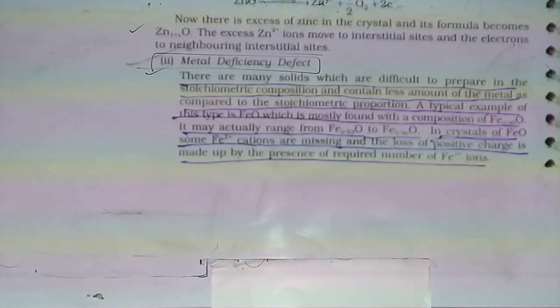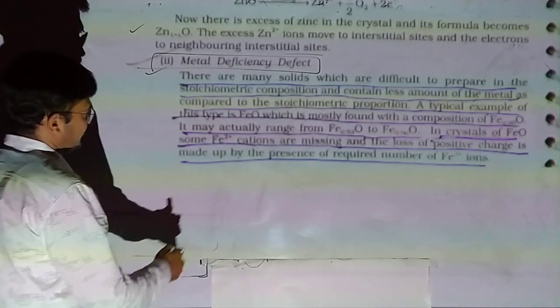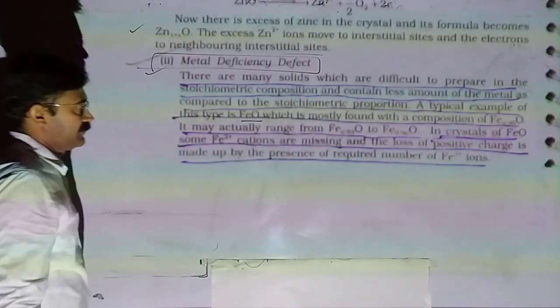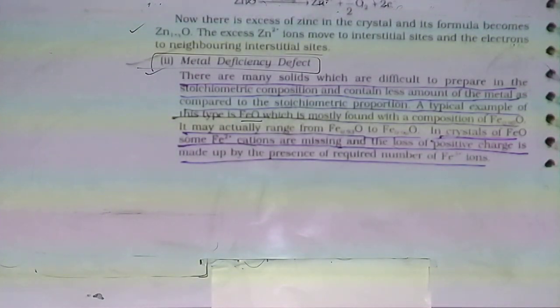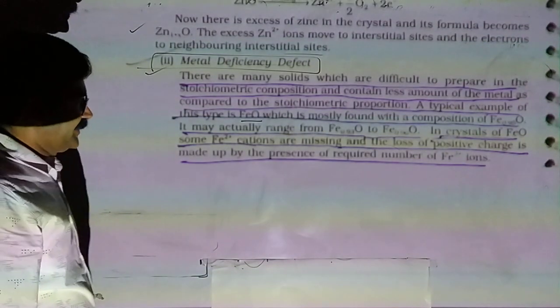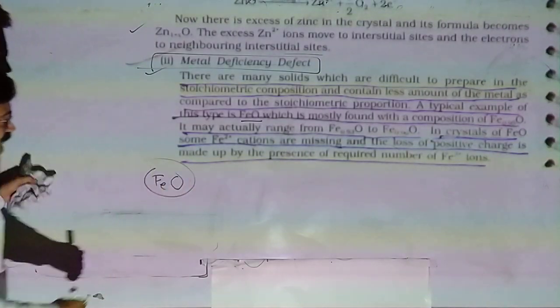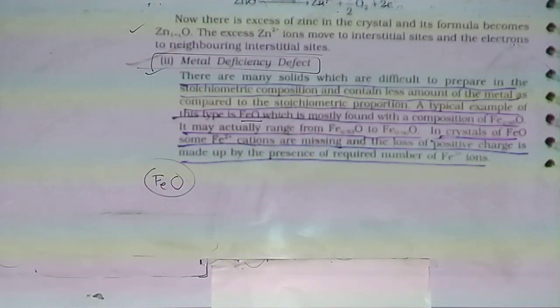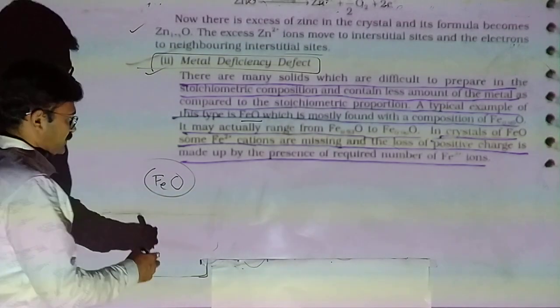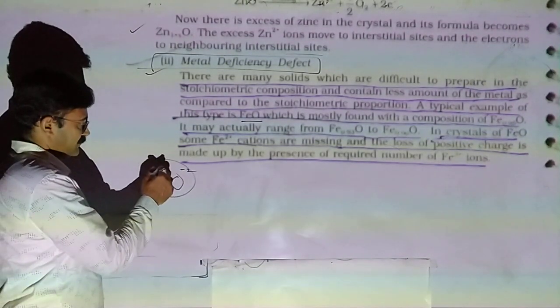A typical example of this type is ferrous oxide, which is mostly found with a composition of Fe0.96O. Actually, we are taking ferrous oxide. We make ferrous oxide in the laboratory, and we can also derive it from the earth's crust.